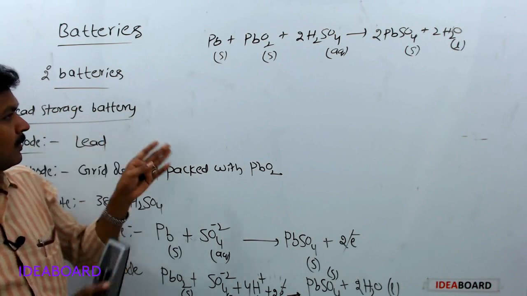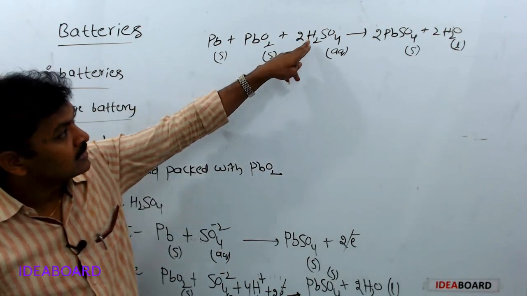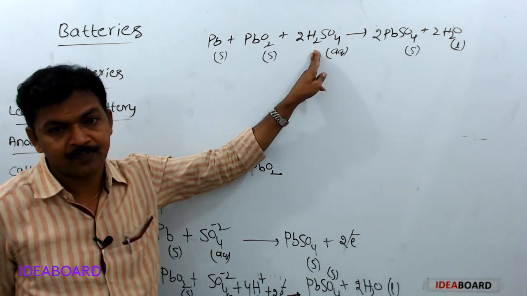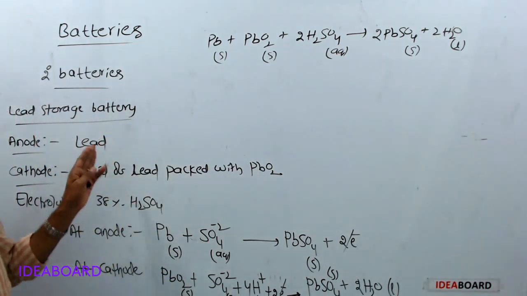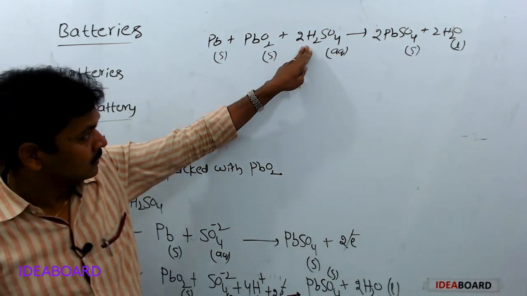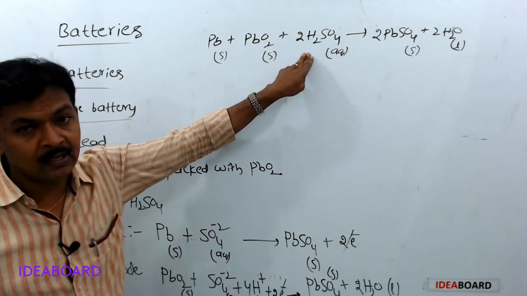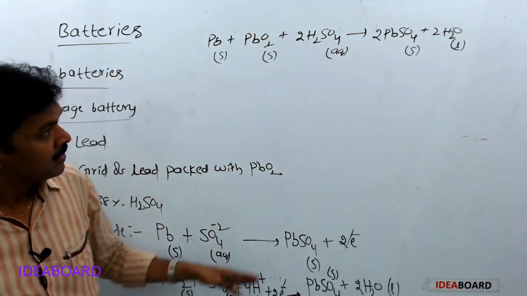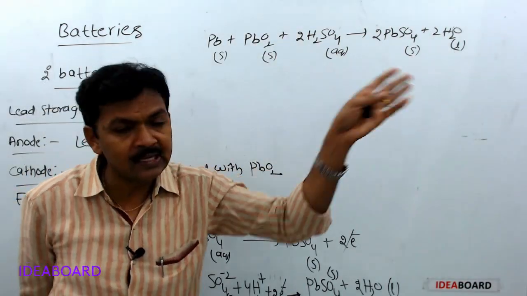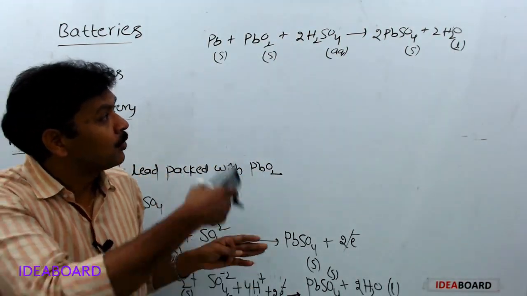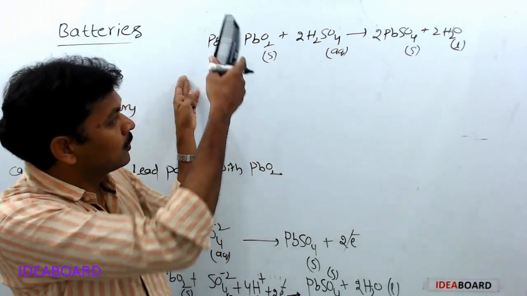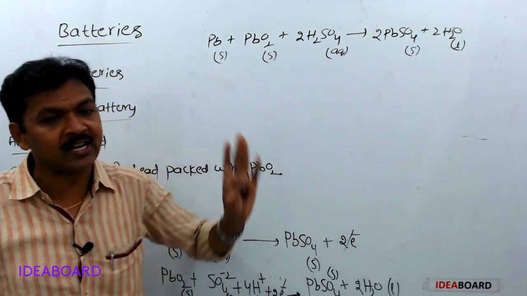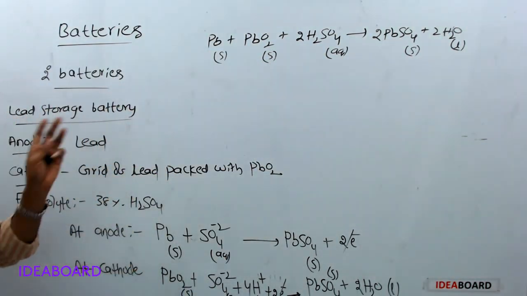During usage, concentration of sulfuric acid decreases, since H2SO4 is on the reactant side. During the charging process, H2SO4 concentration increases, meaning backward reaction takes place. This is lead storage battery.